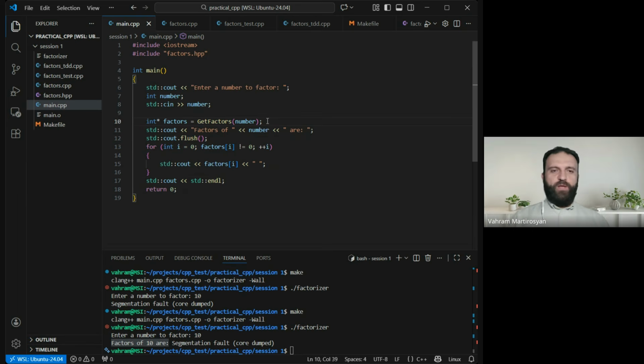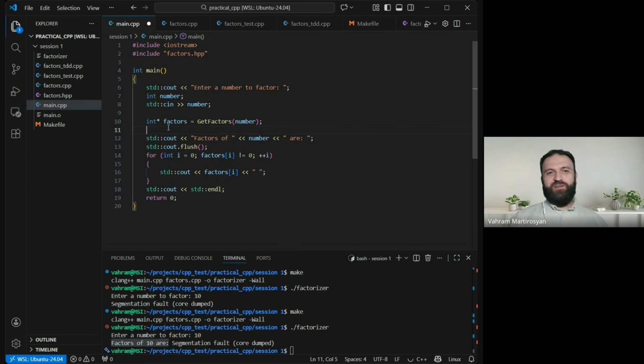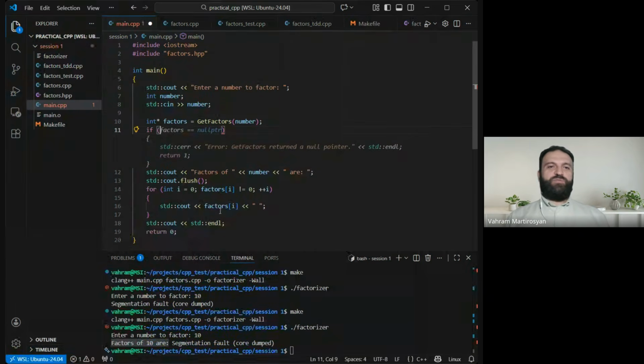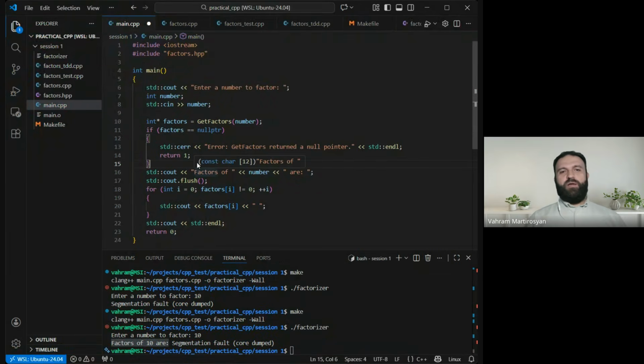So now we know that there is a chance. I mean, well, there is always a chance that any function that returns a pointer can return a null value, right? So we must always check for null values. How do we do that? Well, we can do it like this, but I would suggest a couple of improvements here.